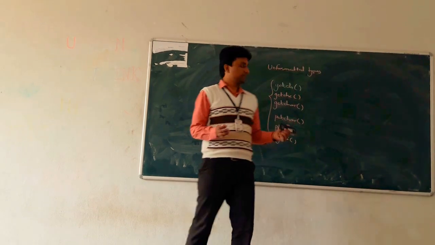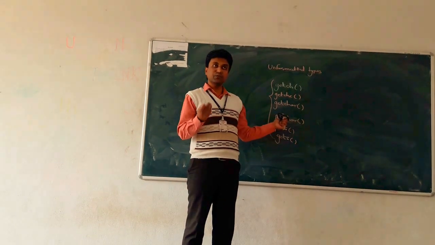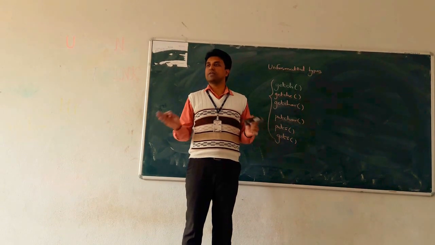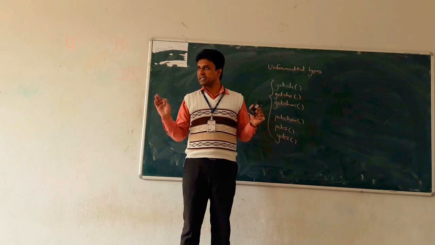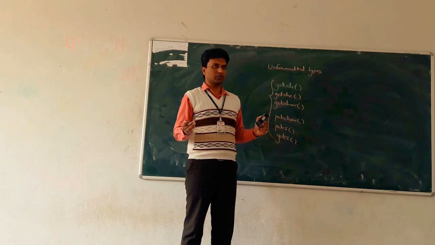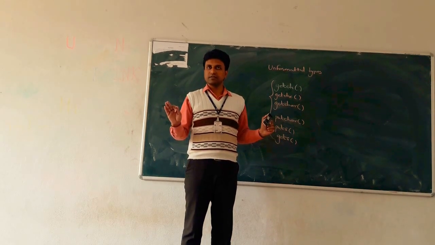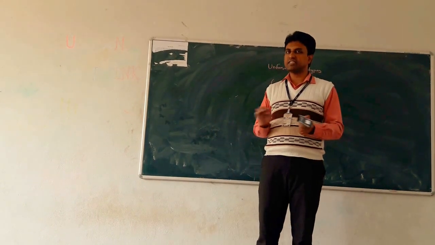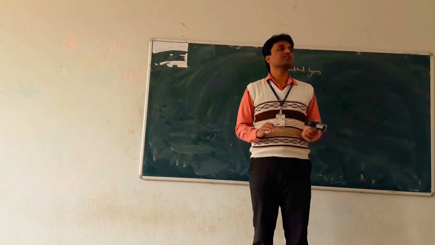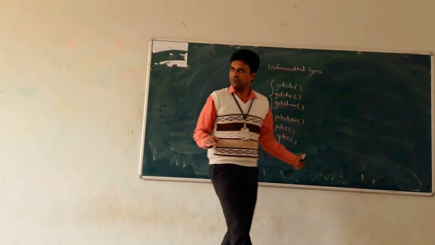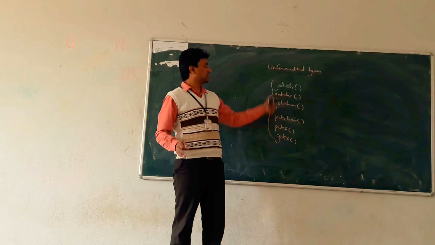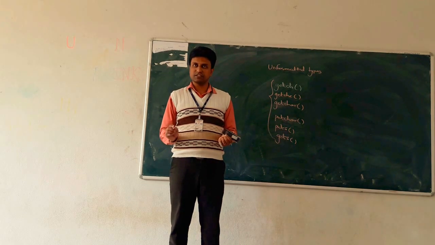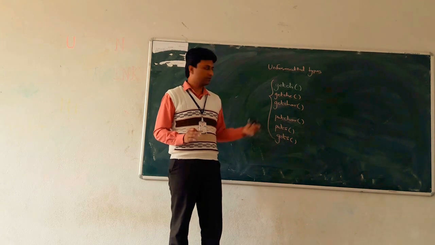Clear? Some functions are input type, some functions are output type, but unformatted. We cannot format data which is displayed on the console. We cannot format it. Clear? That is, \n is not working here. Clear? \t, \a, all these are not working for this type of functions. So for that purpose it is called unformatted types of IO functions. But these are standard. Okay.